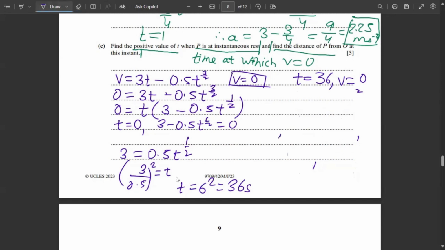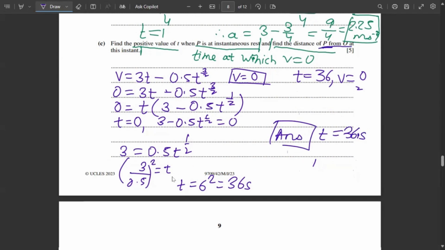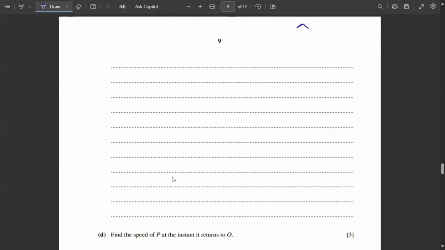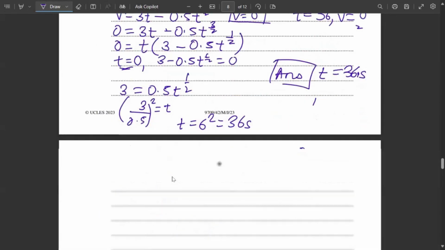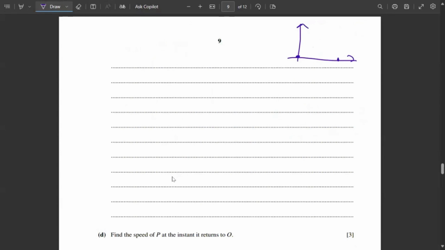So that means the answer is time equals 36 seconds. Now the next question they have asked us is to find the distance of P from O at this instant. That means if I draw a graph here, the velocity at t equals 0 was 0. Why? Because here we found out when t equals 0, velocity is 0 and velocity is 0 at 36. So the graph looks something like this.